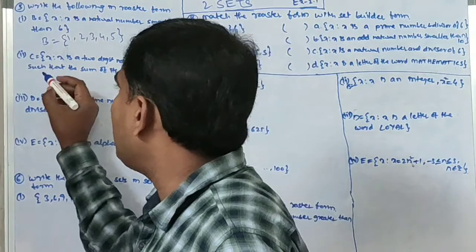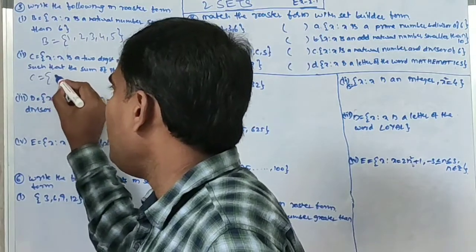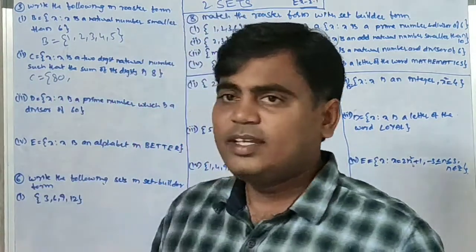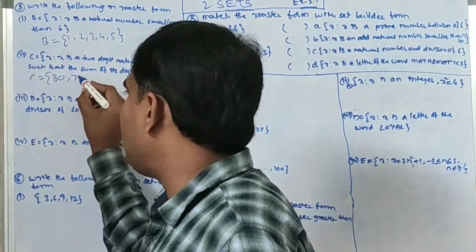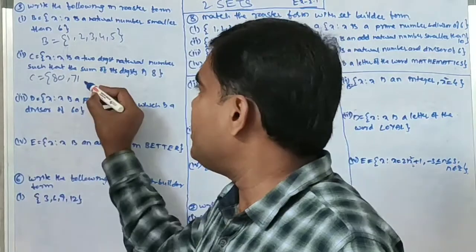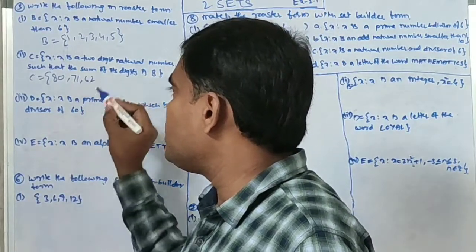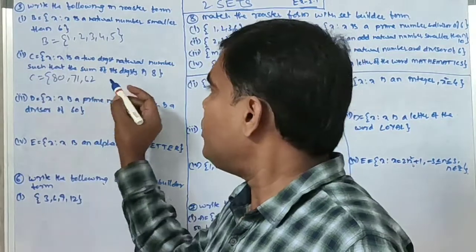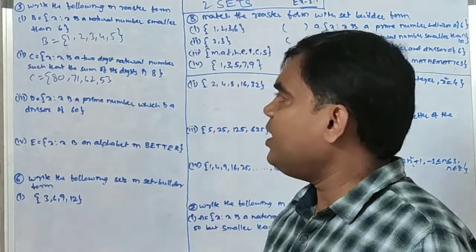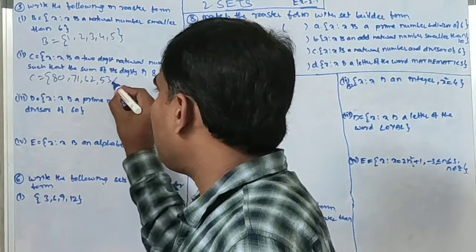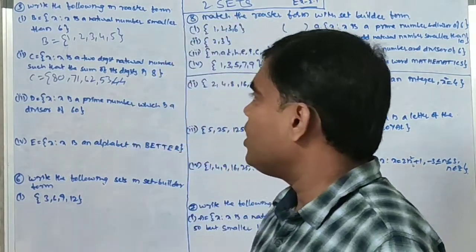For example, 8 0, 80: 8 plus 0 equal to 8. 7 1, 71: 7 plus 1 is 8. Next 6 2, 62: 6 plus 2 equal to 8. Next 5 3, 53: 5 plus 3 is 8. 4 4, 44: 4 plus 4 is 8.